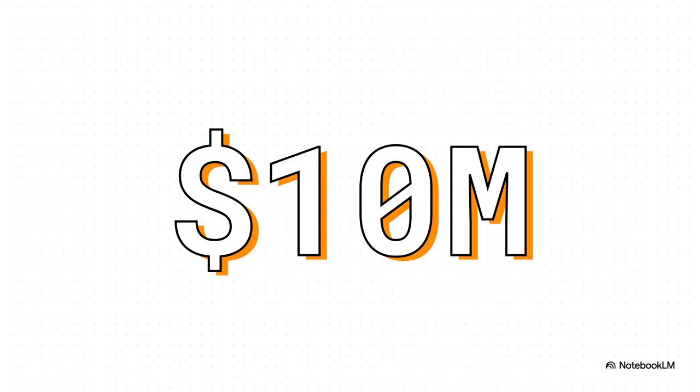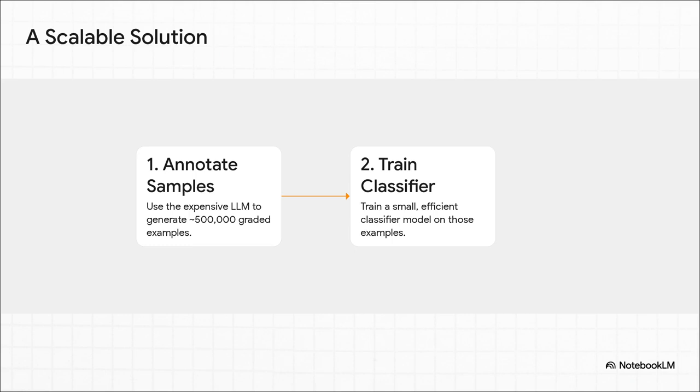But there was a tiny problem. Okay, not tiny at all. It was a massive $10 million problem. To use a beast of a model like Llama 3 to score all 20 trillion tokens from Common Crawl, yeah, that would cost a fortune. It was totally out of reach for pretty much everyone. So they came up with this incredibly smart two-step workaround.